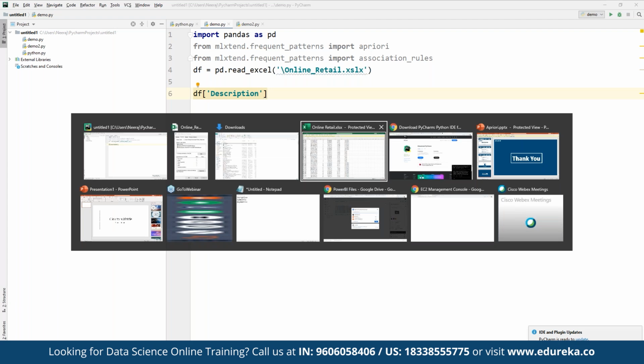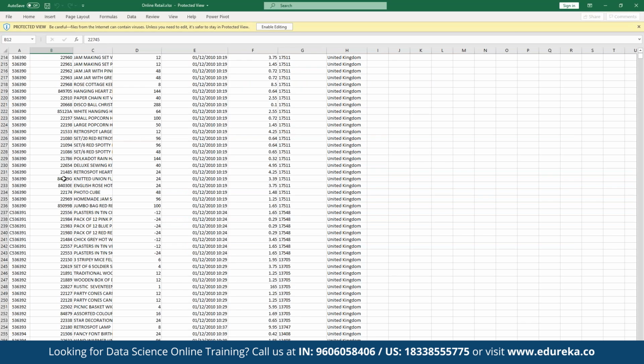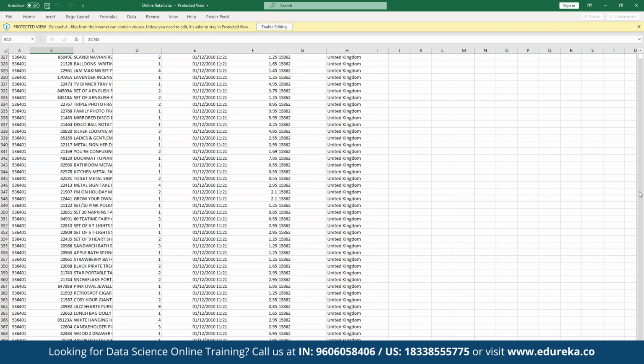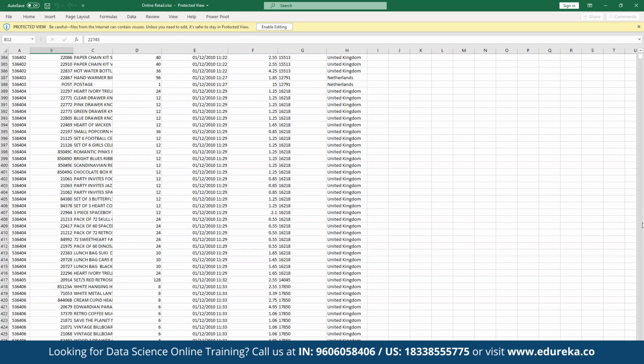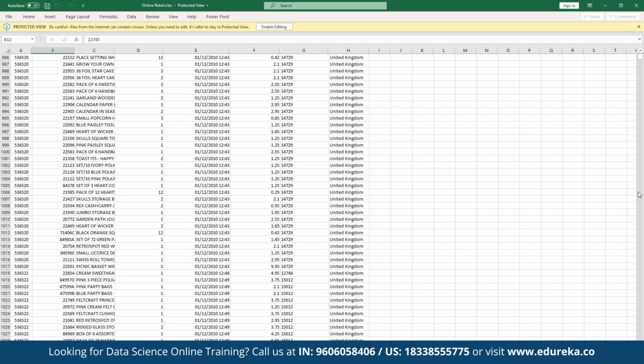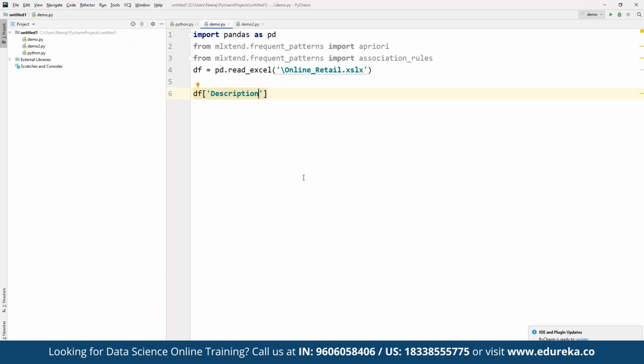For example, suppose we have some rows where we have blank transactions. So we have some blank invoices, and then we have invoice numbers, and we remove the credit transactions where we don't have any kind of invoice number placed here. All right, so here we have to work on removing those kinds of anomalies. From the data frame, we can add the parameter description. On the description, we are going to use a string function, str.strip. The string function is available under str, and we're going to make use of it.